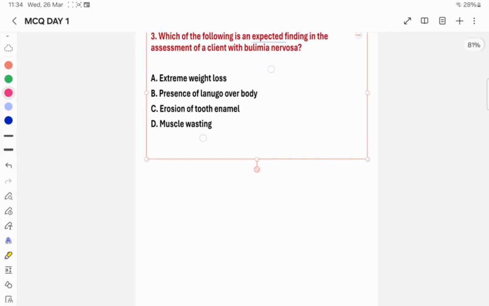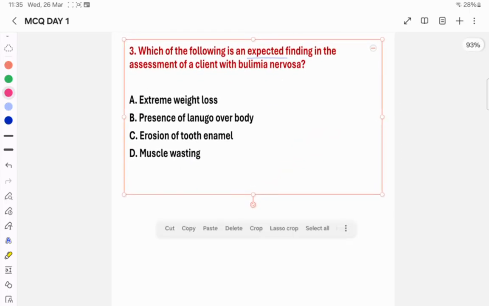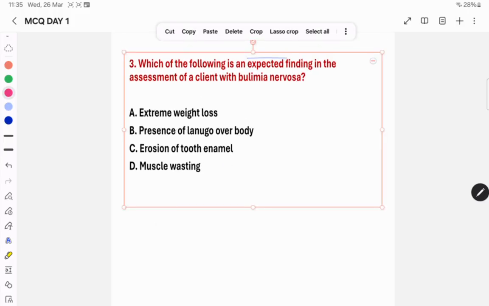So now the question is, which of the following is an expected finding in the assessment of a client with bulimia nervosa? The first one, muscle wasting, let's go with the basics. Muscle wasting, no, there is no muscle wasting here.